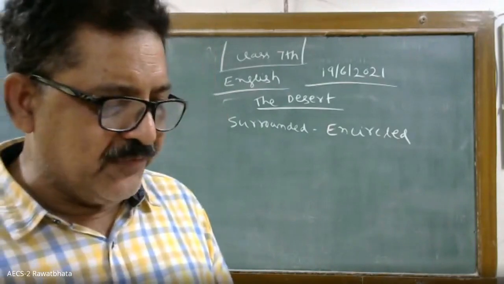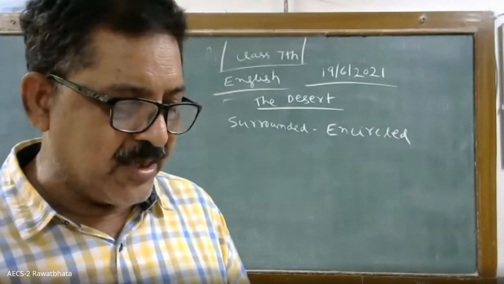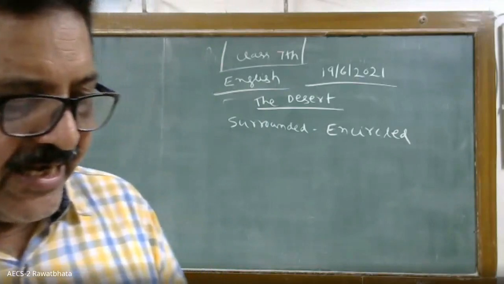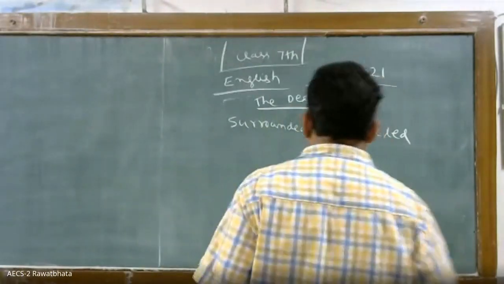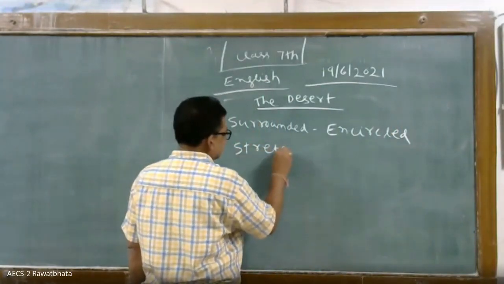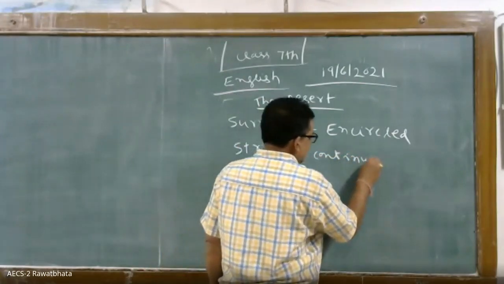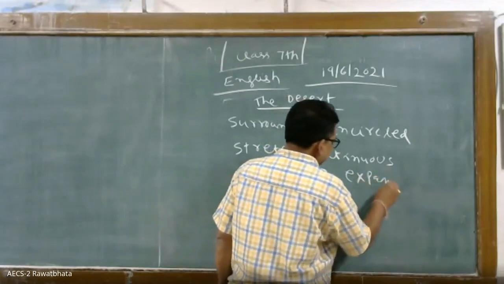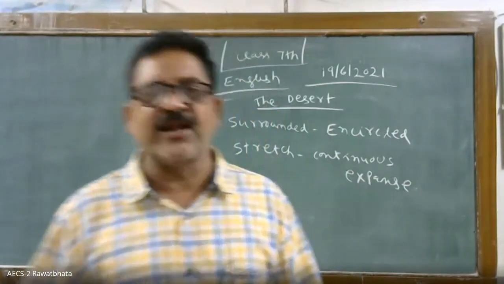Those of us who live in regions covered with forest and surrounded by hills may find it difficult to imagine what a desert is really like. The popular belief is that it is an endless stretch of land. Stretch means continuous expanse. Continuous expanse is called stretch. Means unending. You may tell it unending stretch of desert.